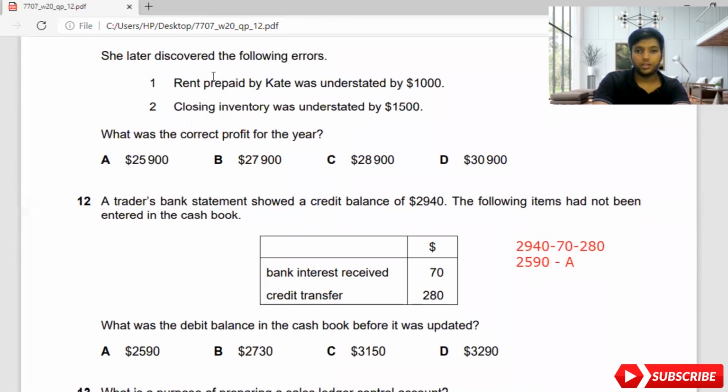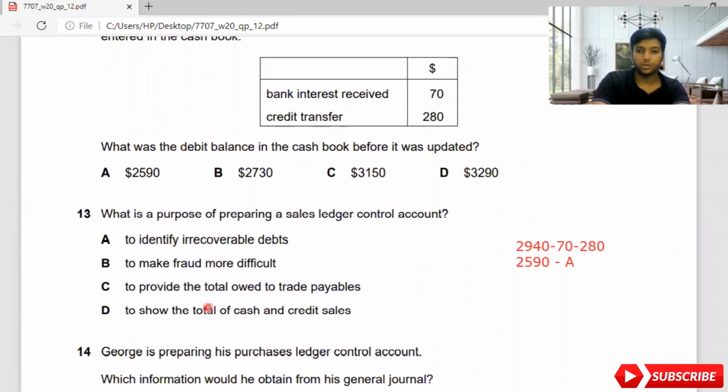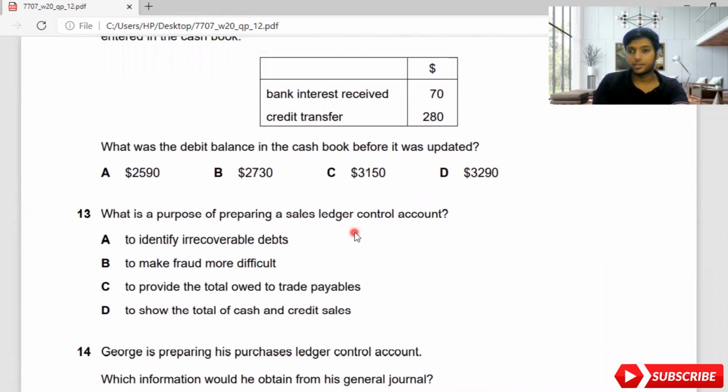Question number 13. What is the purpose of preparing a sales ledger control account? Actually, what is your purpose of preparing a sales ledger control account? As I taught you, a sales ledger control account is a debtors account. Debtors account means a trade receivable account. What is the good thing of producing this? To identify irrecoverable debts, maybe, and also to make fraud more difficult. This is the exact answer.